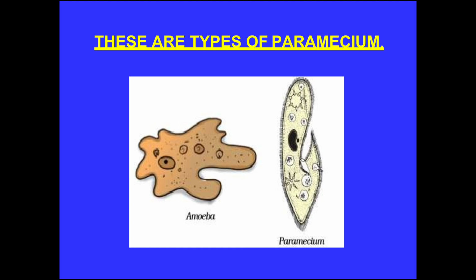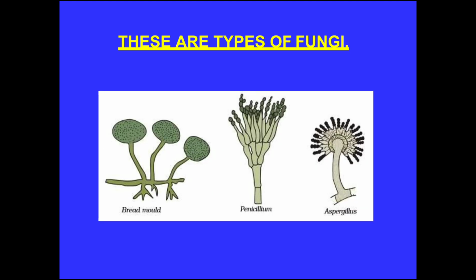Next comes fungi. Now what are fungi? Fungi are plant-like organisms that do not contain chlorophyll. They may be unicellular or multicellular. Yeast is unicellular, whereas bread mold is multicellular. These are the types of fungi: bread mold, penicillium, aspergillus, etc.